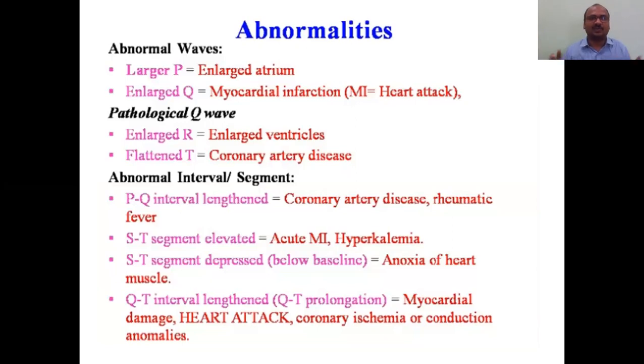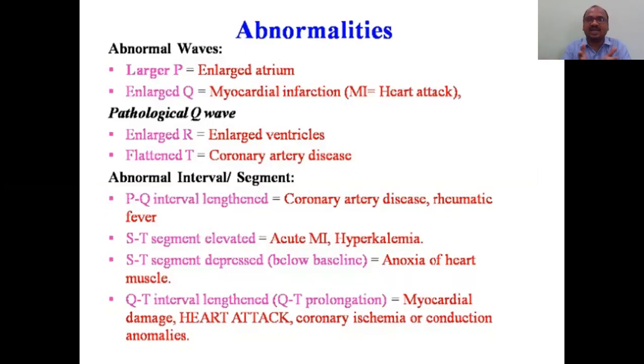Larger P wave, what happened? Enlarged atrium. Enlarged Q wave, myocardial infarction, heart attack. You can get the information of a heart attack by using this Q wave. Q wave, if it is enlarged, that's a heart attack. And pathological Q wave, enlarged R, enlarged ventricles.